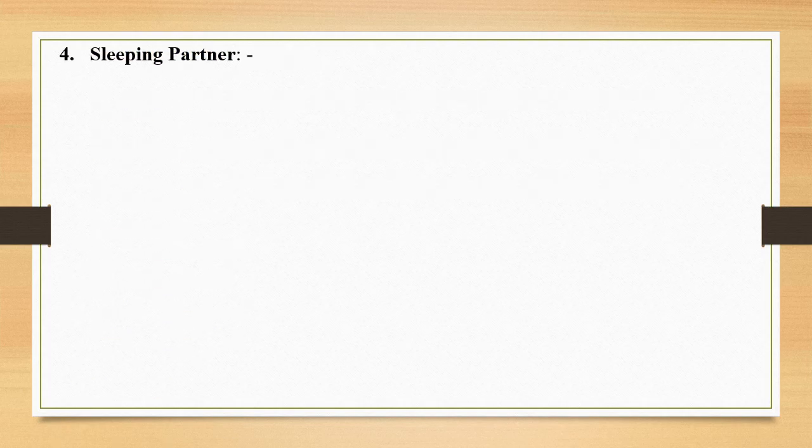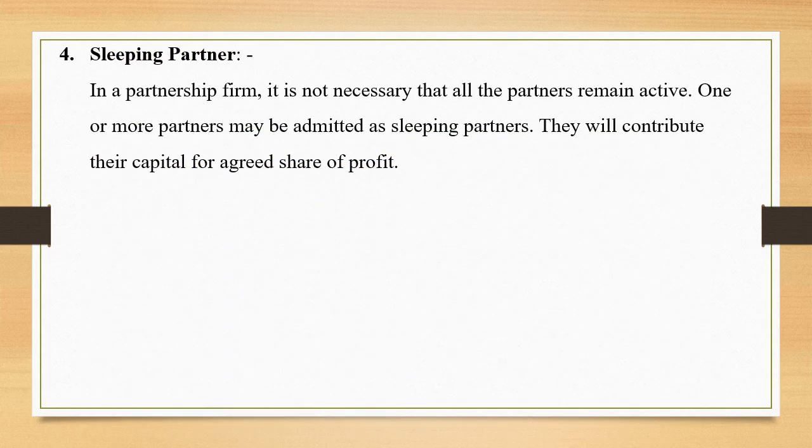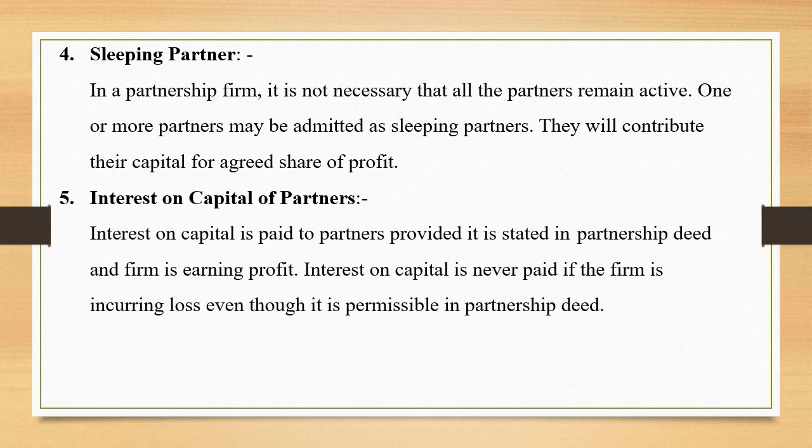Point number 4, sleeping partner. In a partnership firm, it is not necessary that all the partners remain active. One or more partners may be admitted as sleeping partners. They will contribute their capital for agreed share of profit. Interest on capital of partners. Interest on capital is paid to partners provided it is stated in the partnership deed and firm is earning profit.